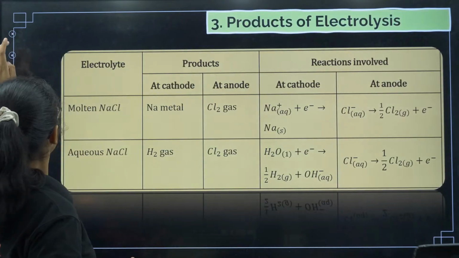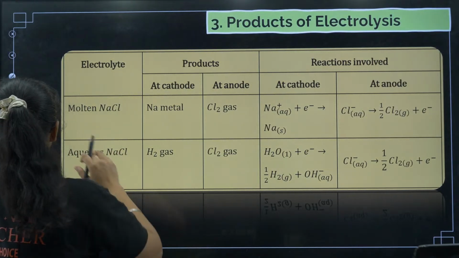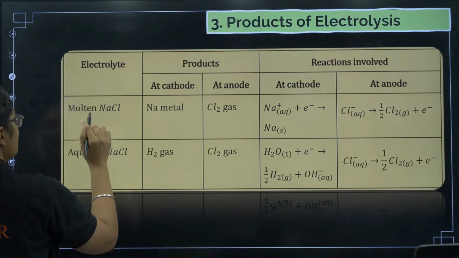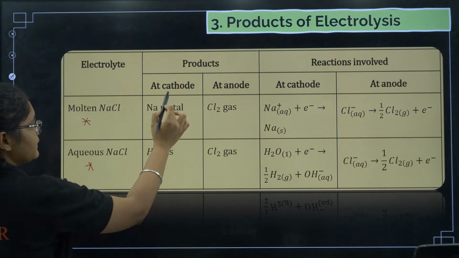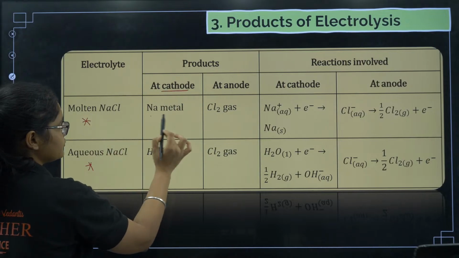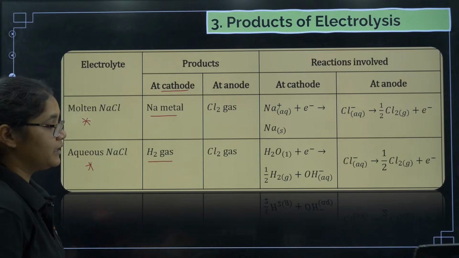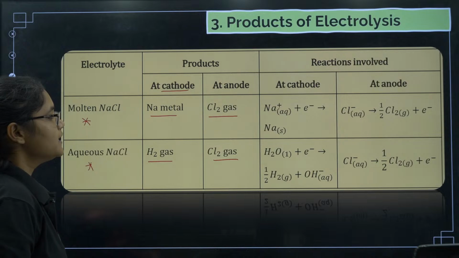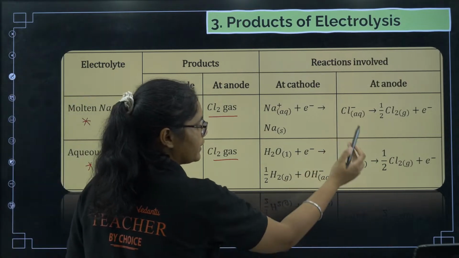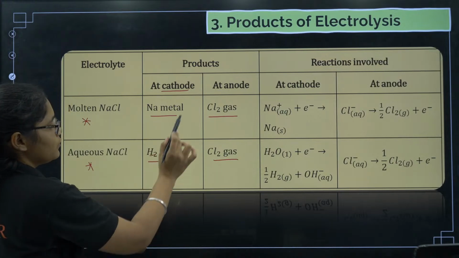Okay. Next, we will go for products of electrolysis. Here I will be telling you which one you should remember, the most important one, molten NaCl and aqueous NaCl. You just have to remember that in molten NaCl at cathode sodium metal will be produced, and in aqueous NaCl hydrogen gas will be produced, and in both the cases Cl2 gas will be produced. So anode reaction will be what? Chlorine reaction, and you should be knowing what the cathode reaction will be. So majorly you need to know the products.